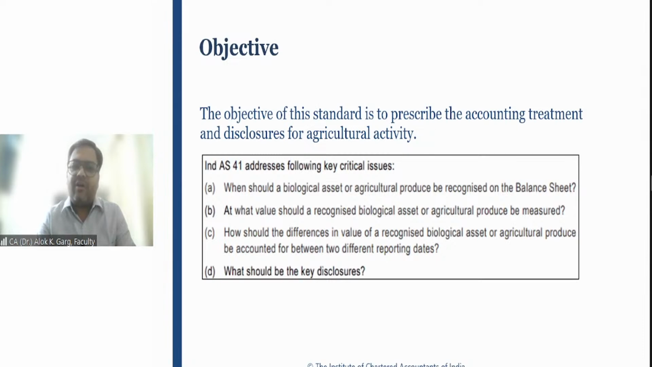So this standard talks about the accounting treatment, right? What is the accounting treatment and what are the disclosures for agricultural activity? We need to understand what is meant by agricultural activity. So this standard talks about accounting treatment and disclosures of agricultural activity, right?